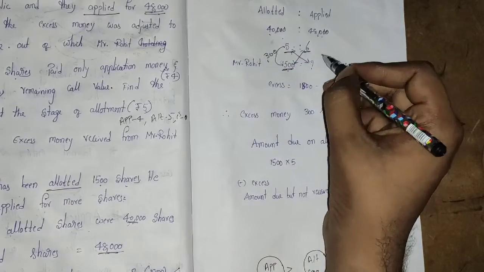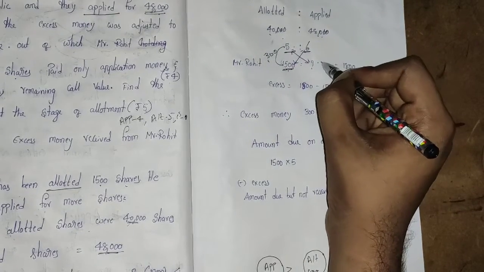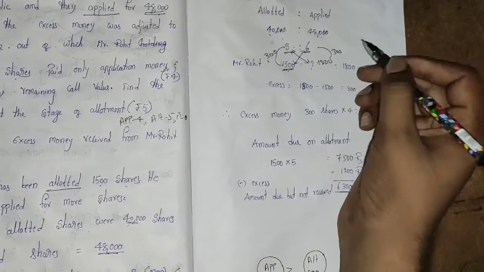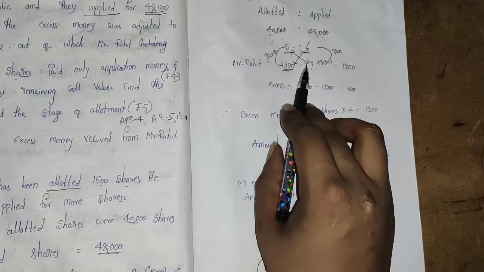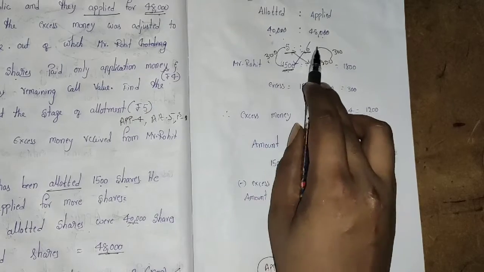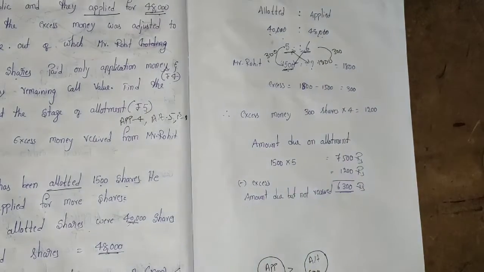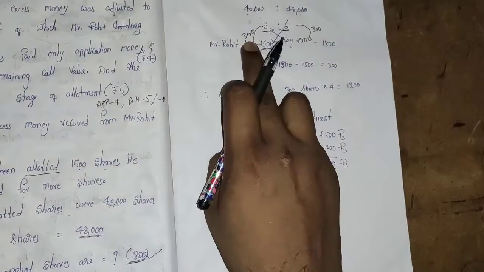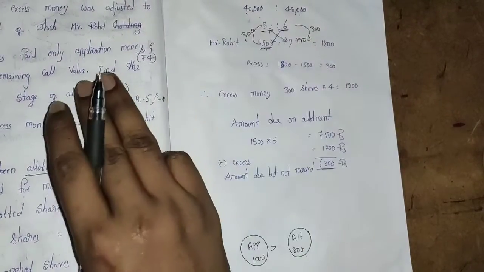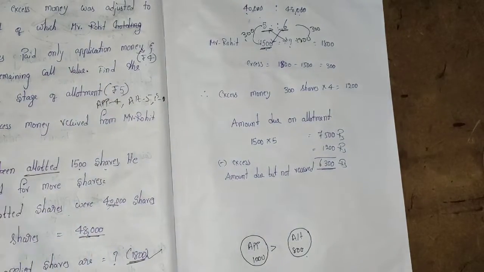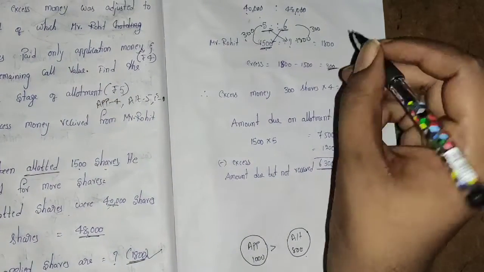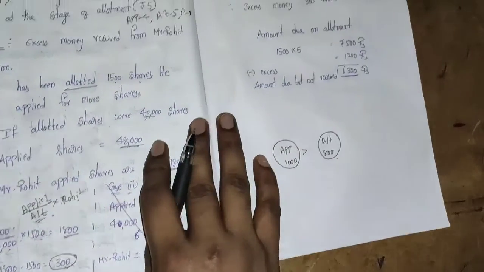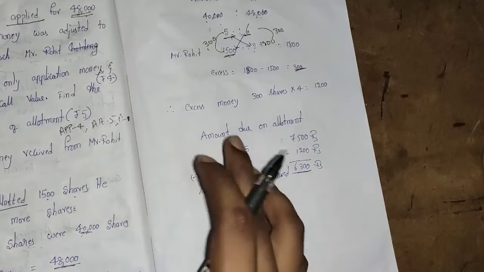In the same way, if you write 1800, you will get 300. Or you can do the cross multiplication: 1500 into 6 divided by 5, you will get 1800. You can do it in this manner or that manner. These are the three processes, and in any way you do it you will get the same answer. At this point you got only 300. I hope everyone understood these logics.